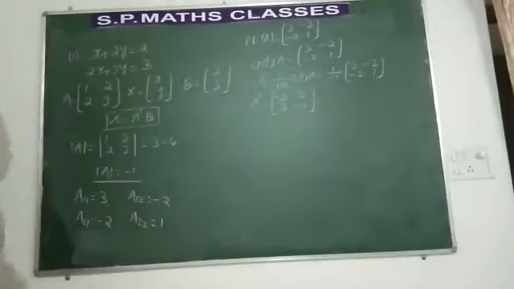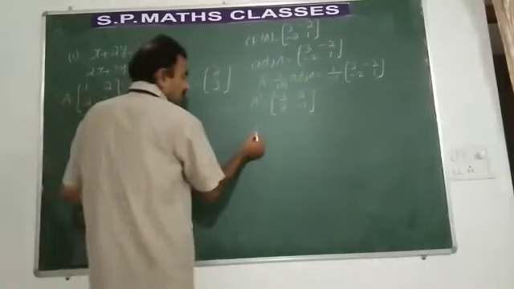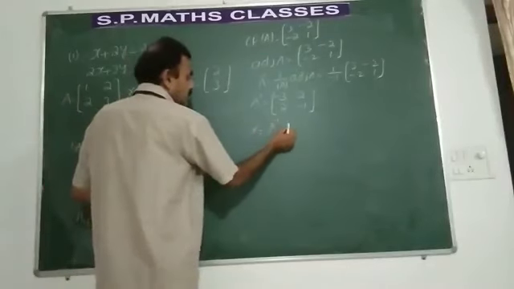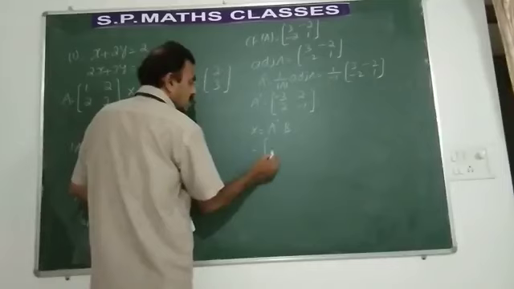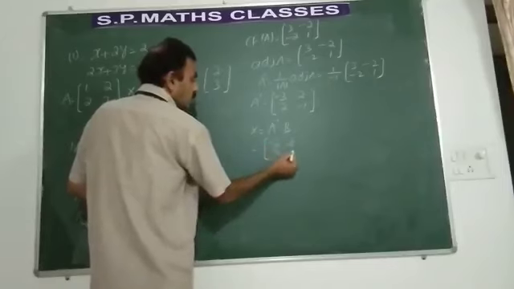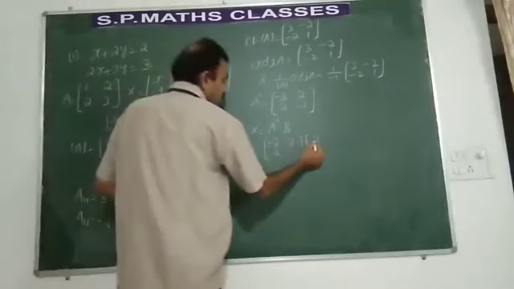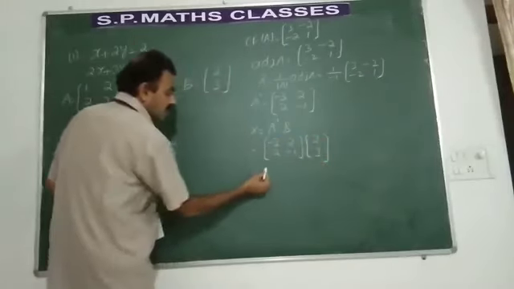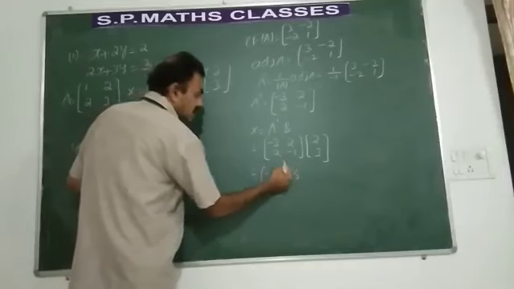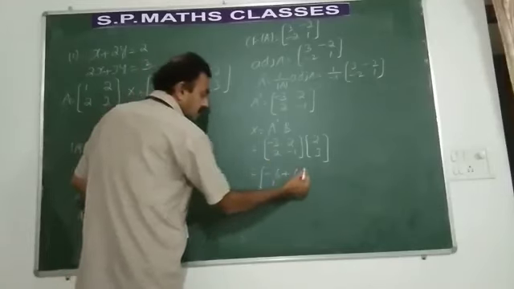So this is what A inverse is. You need to find out X, which is A inverse into B. What is A inverse? Minus 3, 2, 2, minus 1 into B. What is B now? We have found matrix B, it is 2, 3. So what is the answer? Minus 6 plus 6, 4 minus 3.